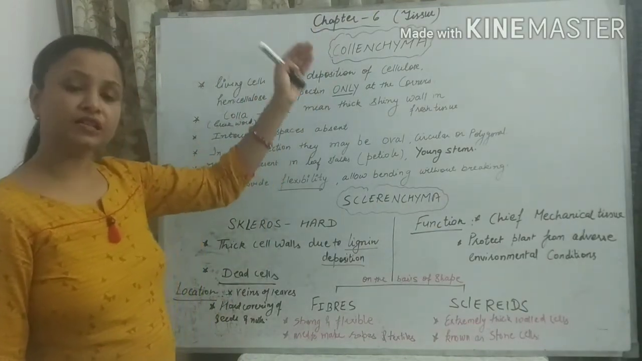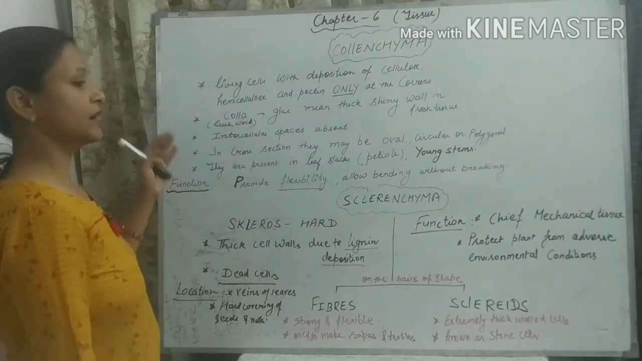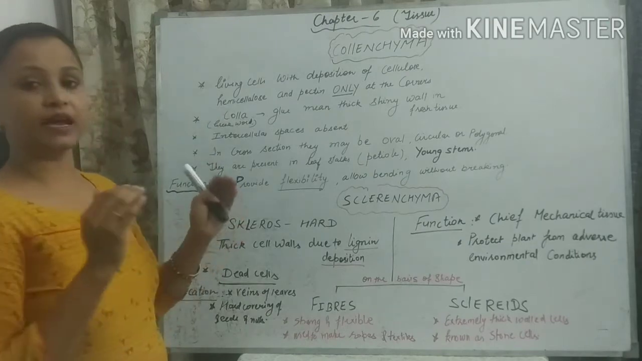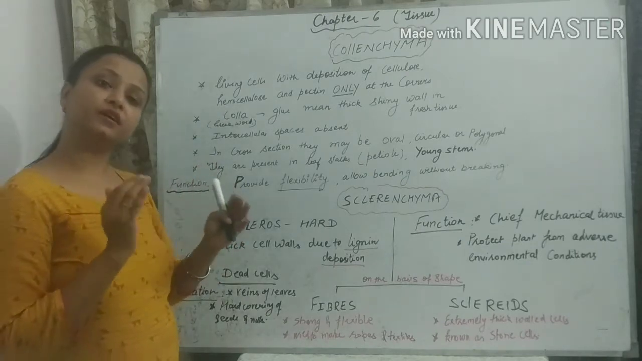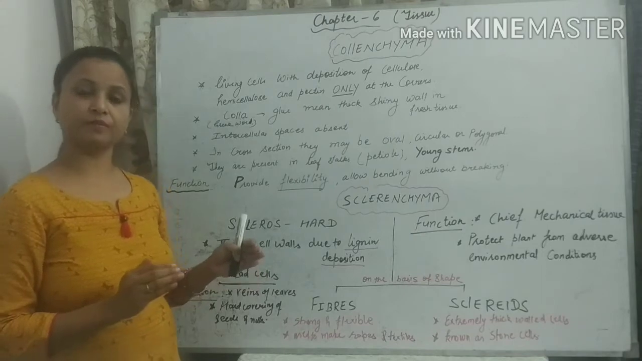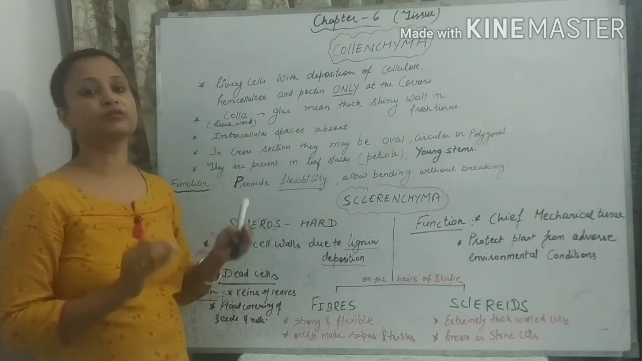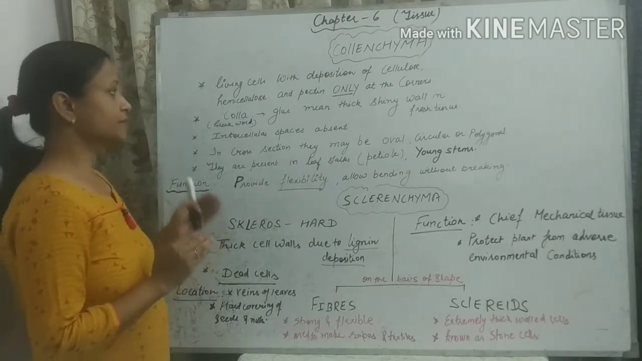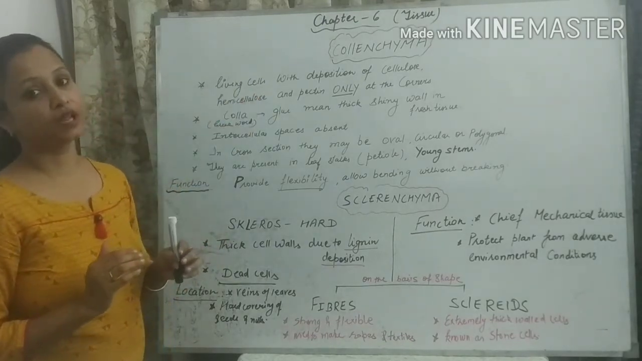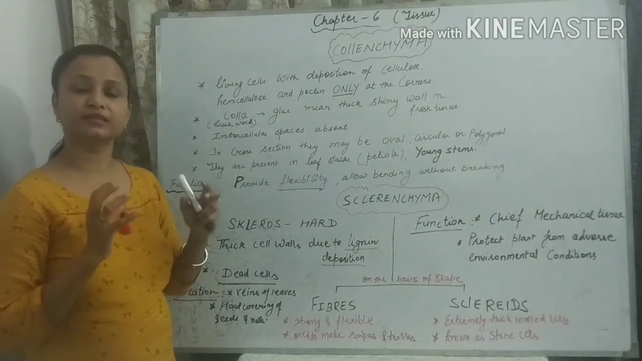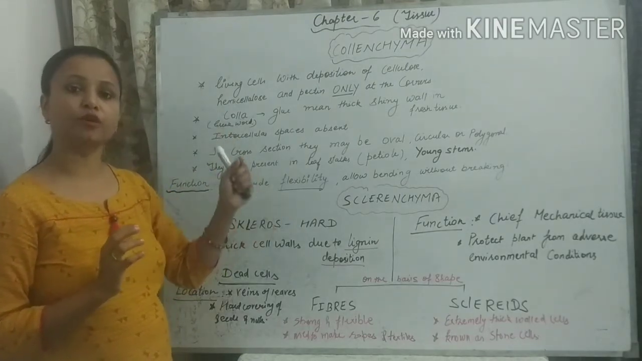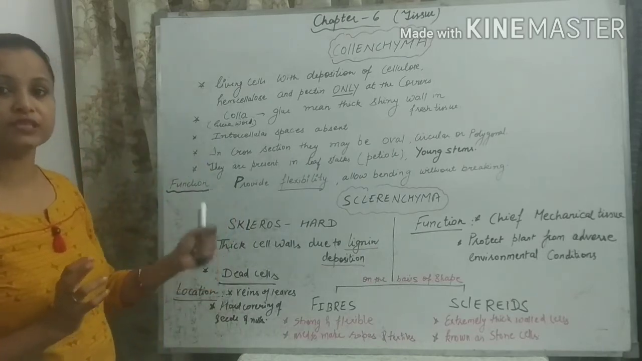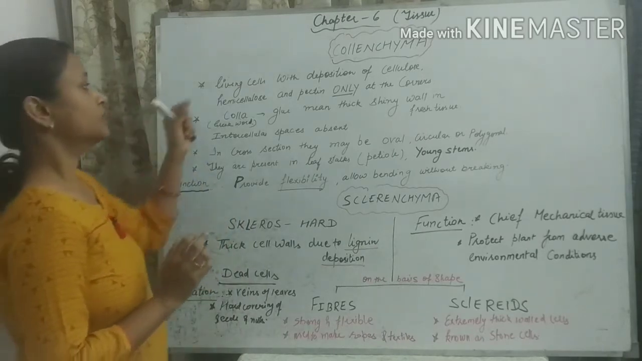Collenchyma tissue also has living cells, but their cell wall is thickened at the corner. If we compare collenchyma with parenchymatous tissue, parenchyma has a thin cell wall around the cell, but in collenchymatous tissue the cell wall is thickened at the corner because of the larger deposition of cellulose, hemicellulose and pectin.